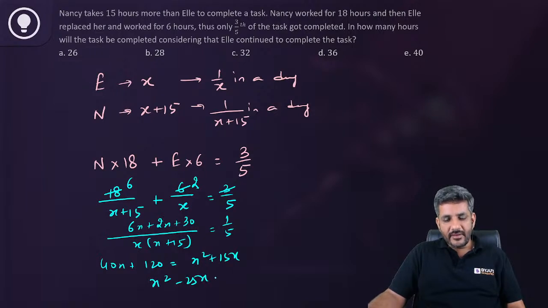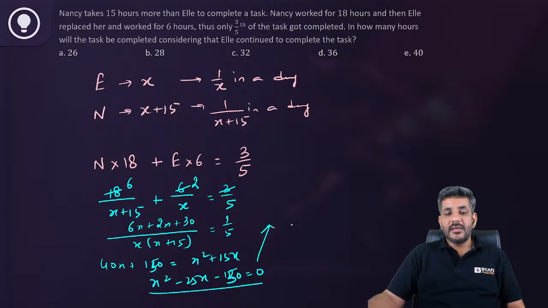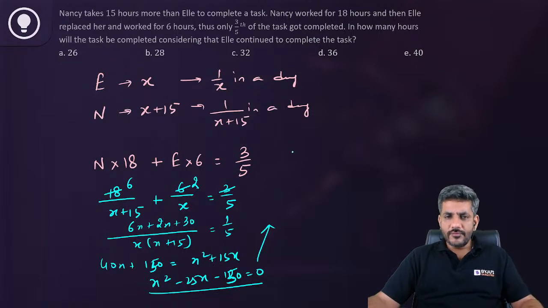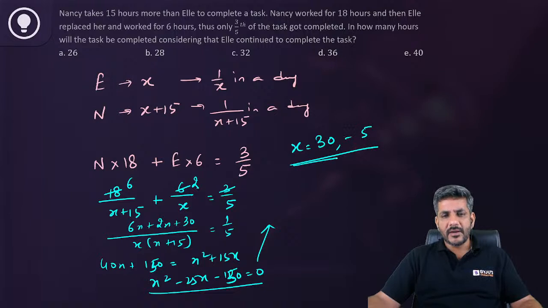So it is 40x plus 120 equals x square plus 15x, or x square minus 25x minus 120 is equal to 0. I'm sorry, 150 is equal to 0. So now the equation is x square minus 25x minus 150 equals 0. I'm sure all of you can solve it by taking two factors as 30 and 5. You will get two values of x: one is 30 and one is minus 5. Of course, this would be rejected. So Ellie can do the job in 30 hours.